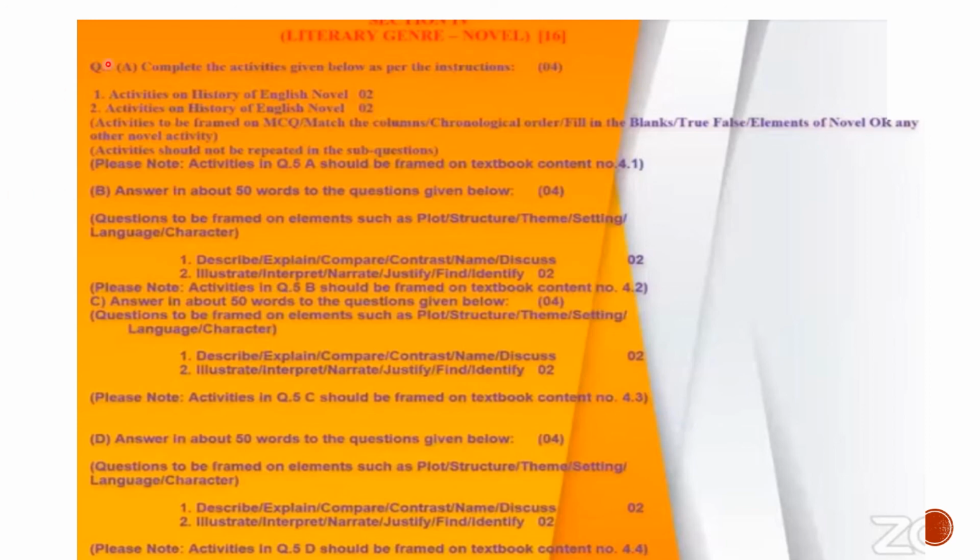Similarly, question number 5B is 4.2, To Sir with Love. So we will either ask you to describe the character, or illustrate the character, or justify why this was happening. Okay, the questions will be based on plot, structure, setting, theme, language and character for B, C and D.